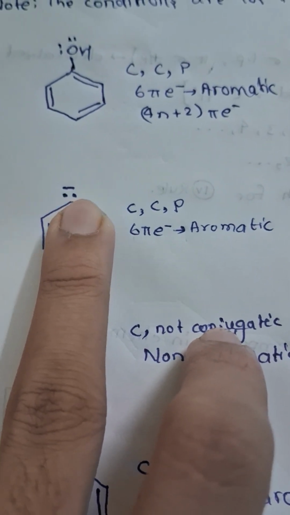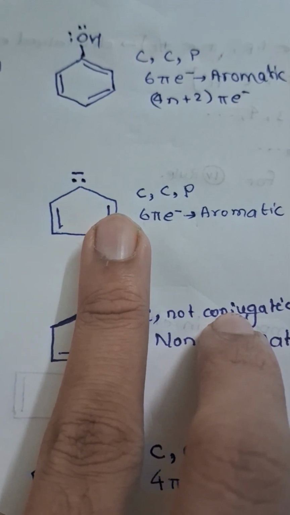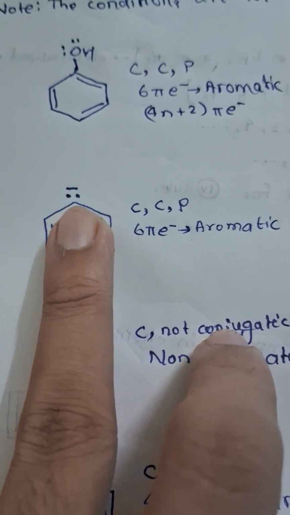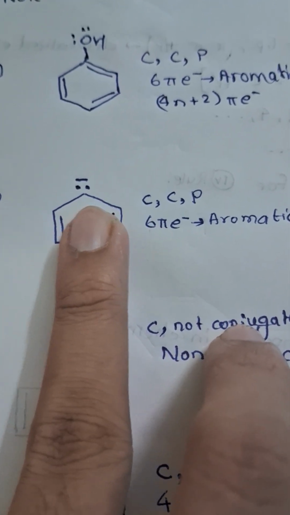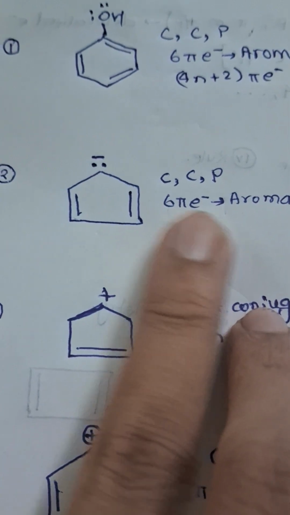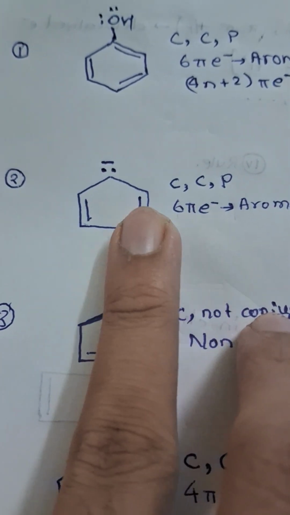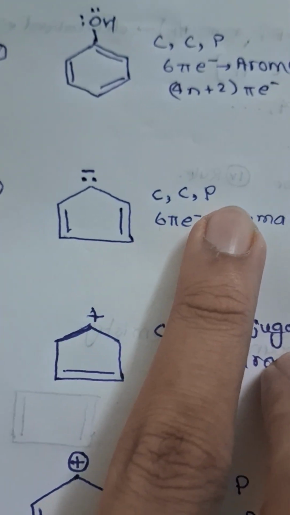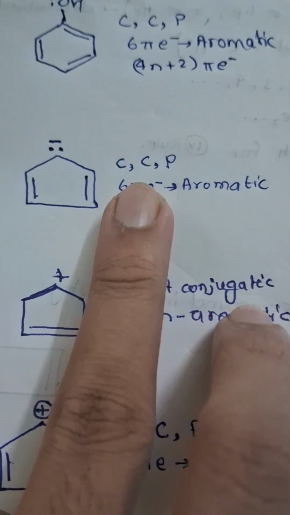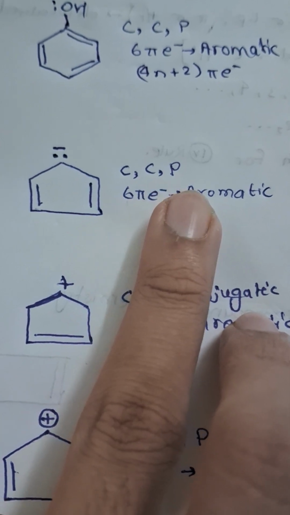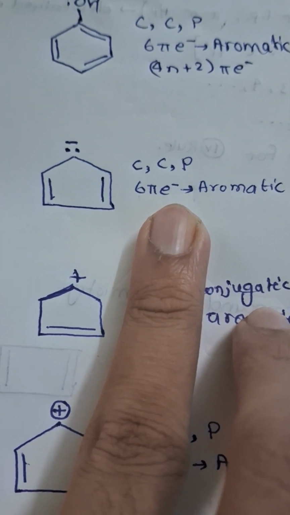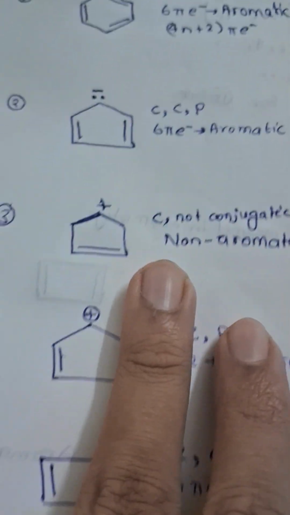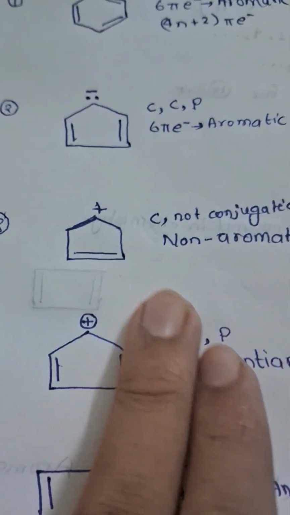You should count these two, 1 2, to get 6 pi electrons, because these are also in conjugation inside the ring when they are delocalized inside the ring. So 6 pi electrons. You should count the lone pair electrons also. So all the 4 rules are satisfied here: cyclic, conjugated, planar, and 4n plus 2 pi electrons. So this is an aromatic compound.